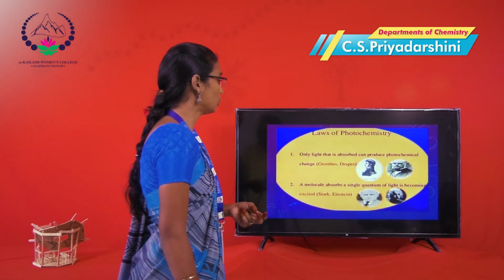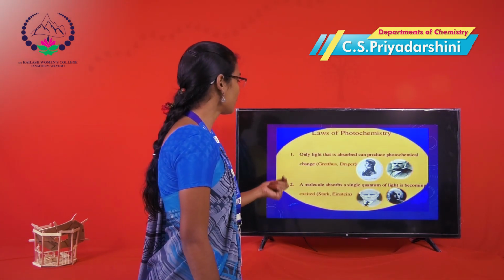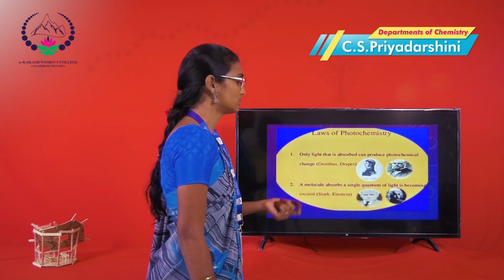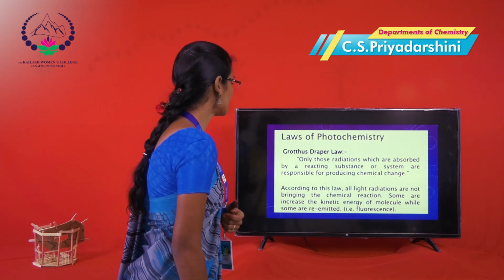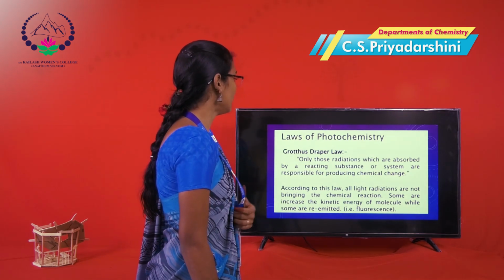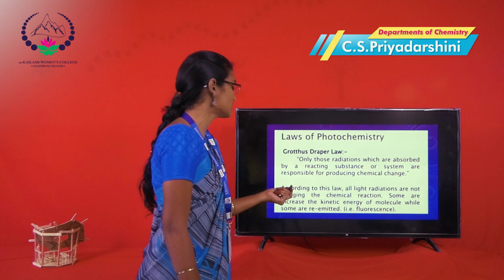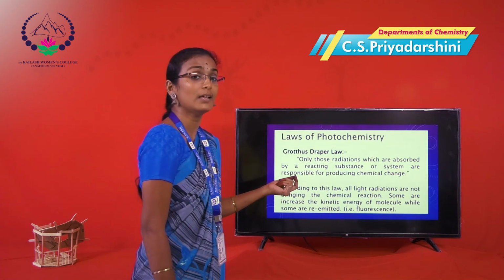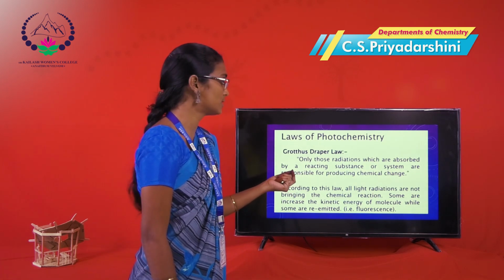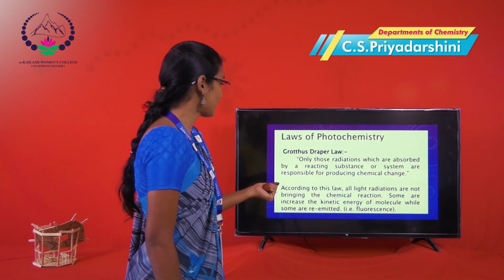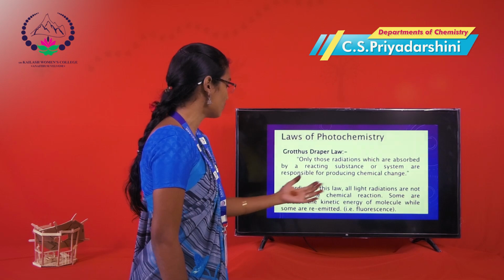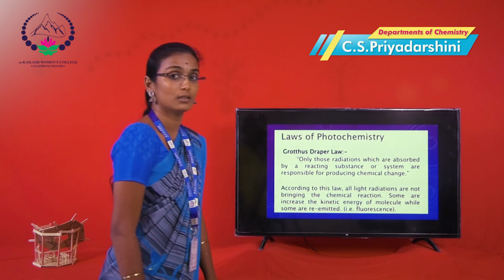Here we discuss two laws of photochemistry: first, the Grotthus-Draper law, and second, the Stark-Einstein law. Grotthus-Draper's law: only those radiations which are absorbed by the reacting substances or systems are responsible for the chemical changes in the respective systems. According to the law, light radiation begins the chemical reaction or increases the kinetic energy of the molecule in the same reactions.